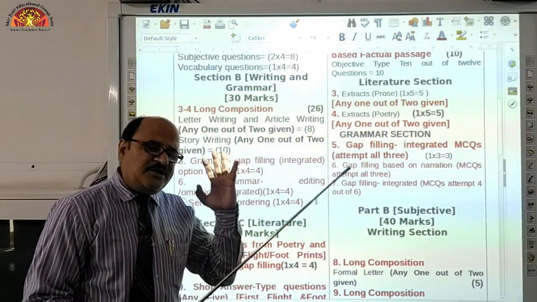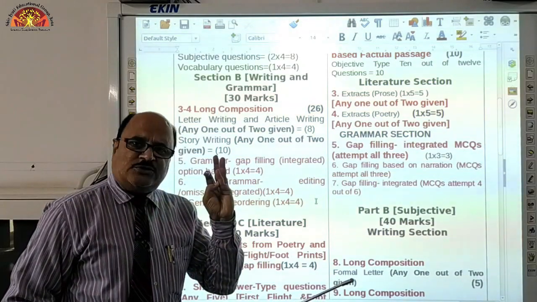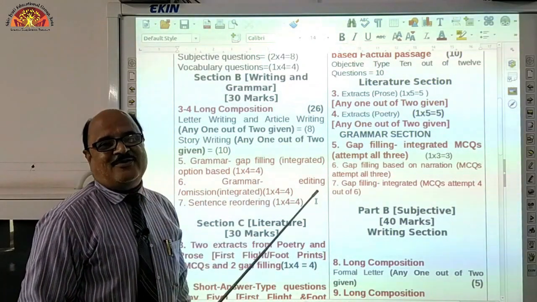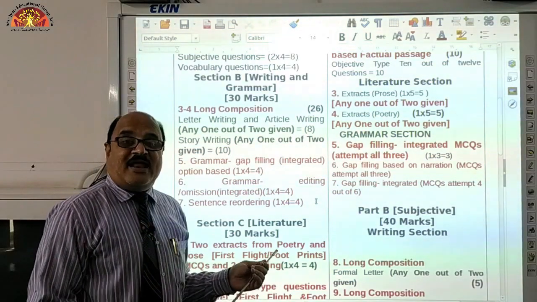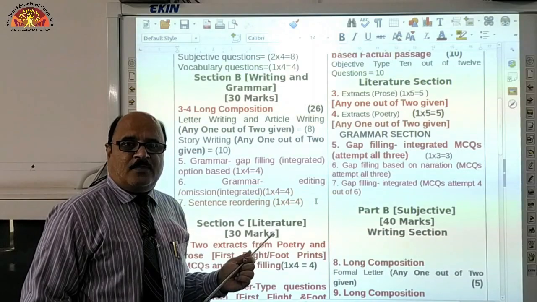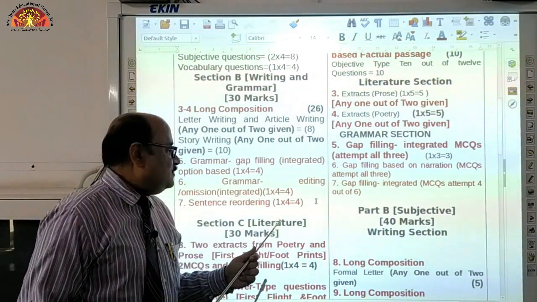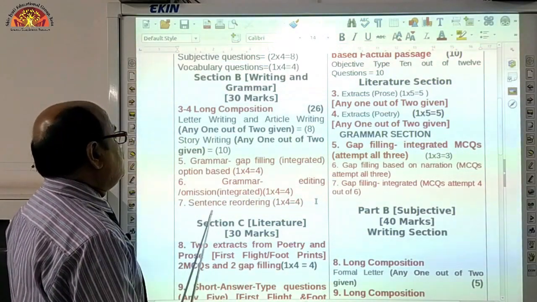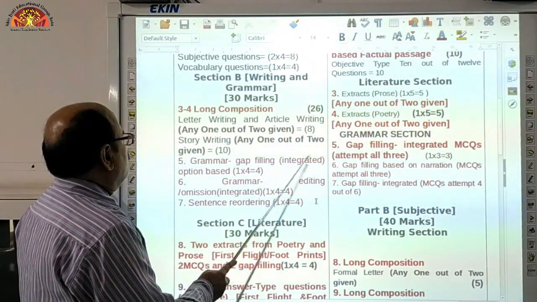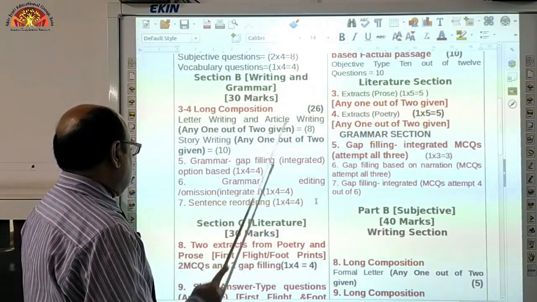In grammar, what was supposed to be there was omission. In editing, omission was there, error was there. Do you remember? In this way the subjective pattern was there, and sometimes dialogue writing was there, narration used to be there, right? Jumbled words were there. So in this way they constituted these 8 marks. So overall we can say earlier this was there in the grammar section, right?